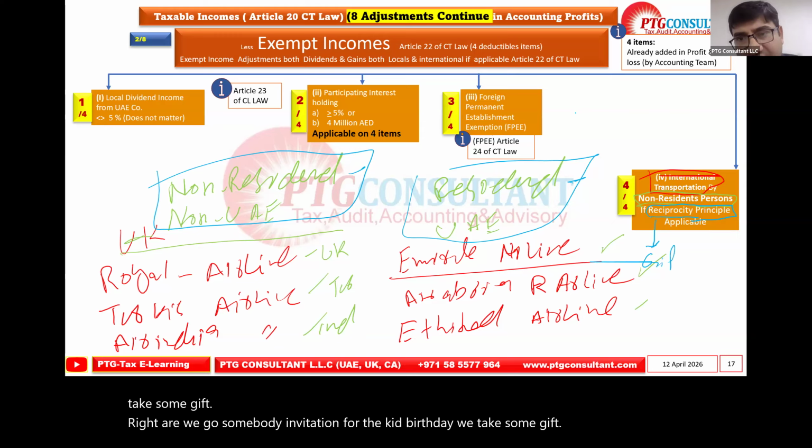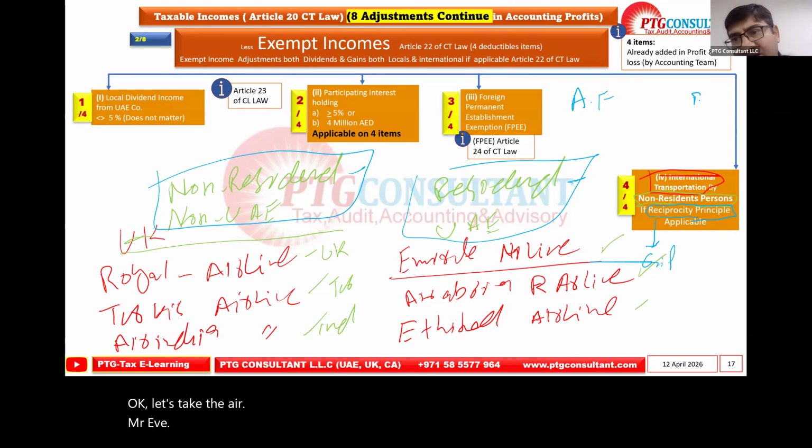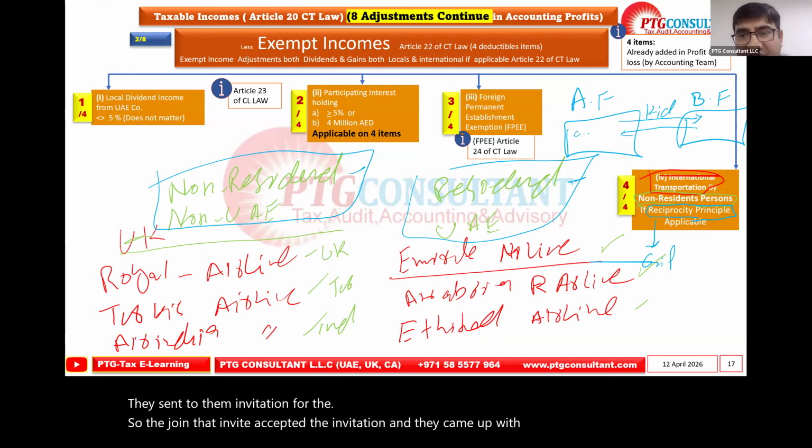Let's take here Mr. A's family, and here is the B family. They sent the invitation for the kid's birthday. So they joined, accepted the invitation, and came with some cake plus a gift.